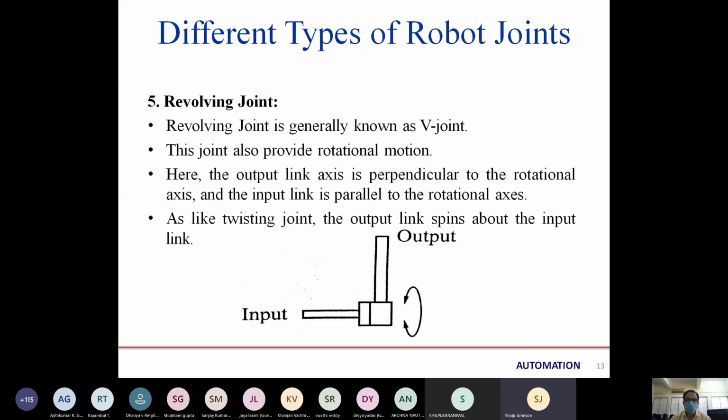So, sir, what is the difference between twisting and revolving, as both are covering 360 degrees? Ma'am, in twisting, they are in line with each other, and then 360 degrees, and in orthogonal, they are perpendicular to each other, then they are moving. Okay, sir. Are there any other doubts? I have a doubt in the orthogonal section.